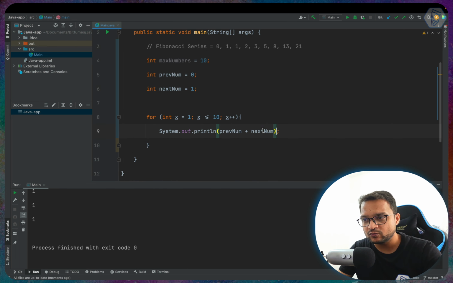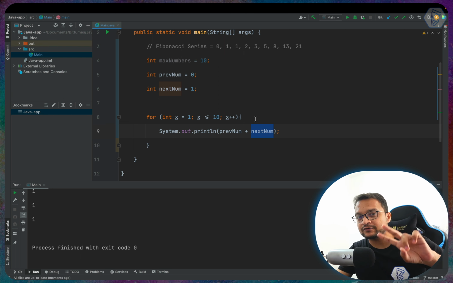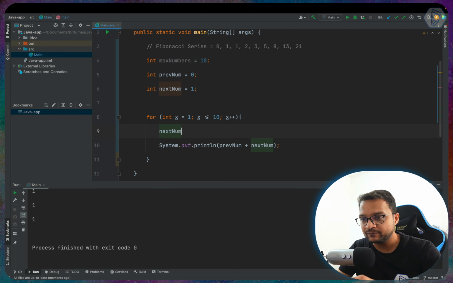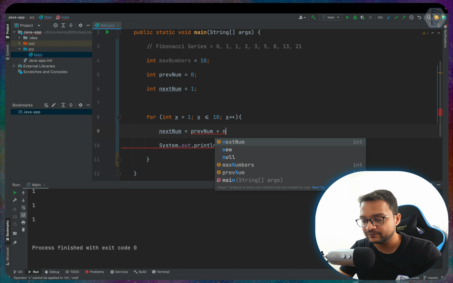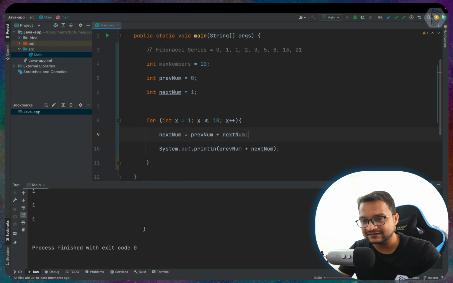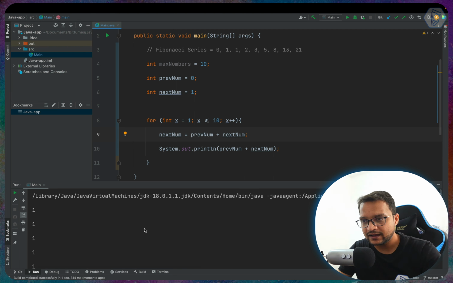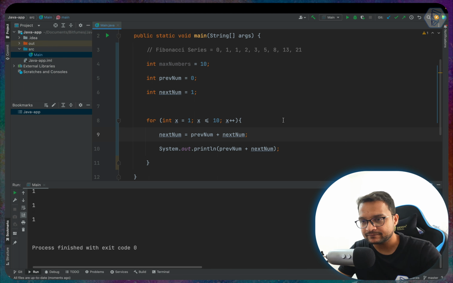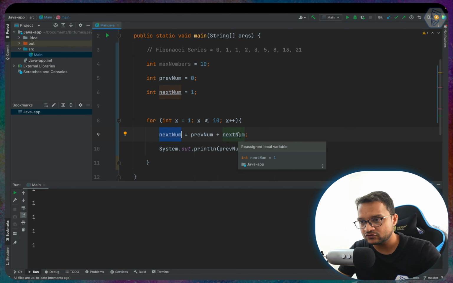But I told you we need to modify the next number, and the next number is always going to be the sum of the previous numbers. So previous number plus next number from the last iteration. This should actually create our Fibonacci series. Run it, and still we are not getting it. We are getting 1 1 1 1. Did I save it? Yes, I saved it, but it's not updating.